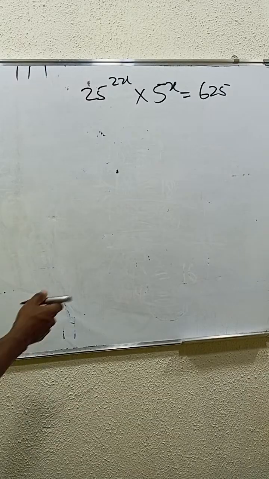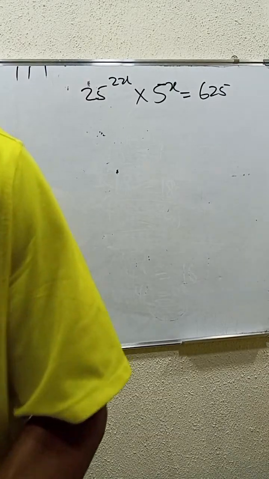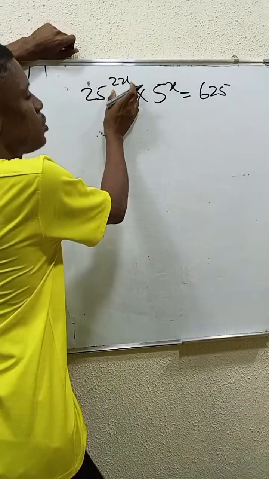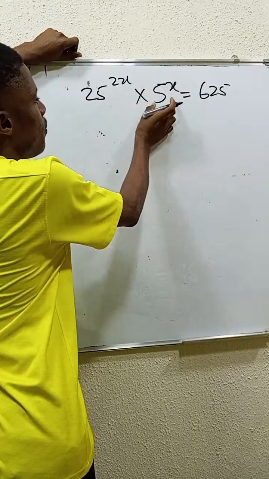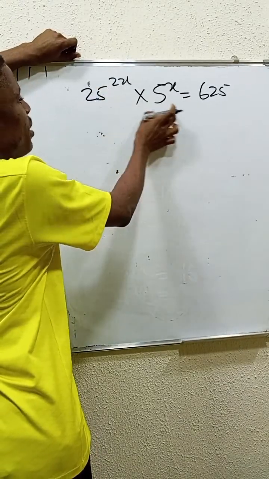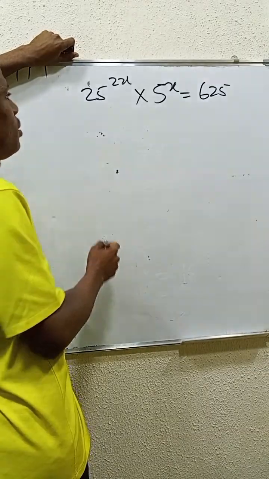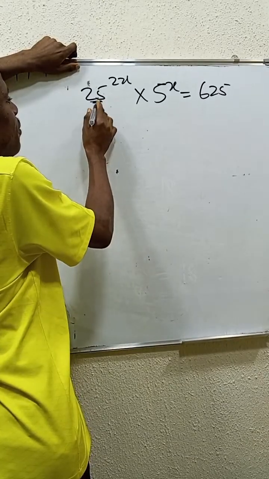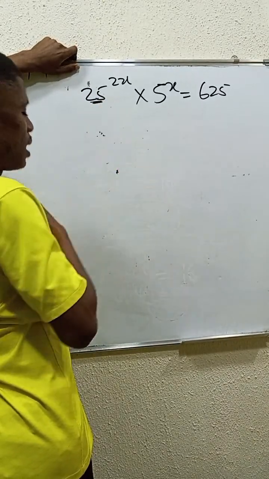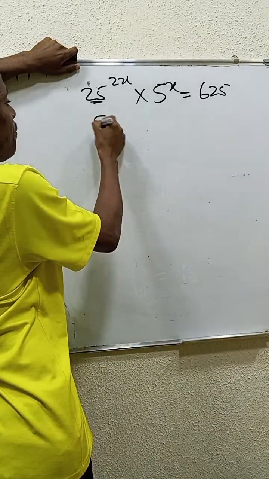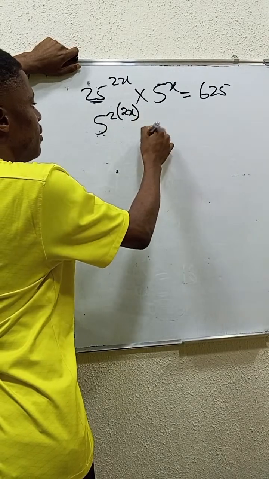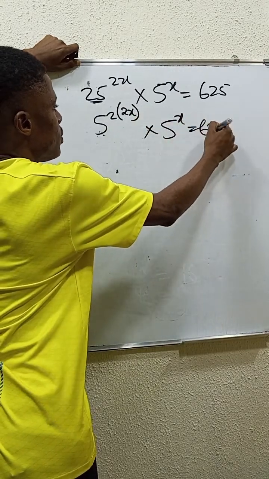So what do you get here? You see that we have 25 raised to the power 2x, times this. Remember, I told you that whenever we are multiplying in the same base, we add the powers. But this one is 25. So if you have 25, you can say it's 5 times 5, right? That means, if you agree with this, you have 5 squared raised to the power 2x times 5 power x is 625.